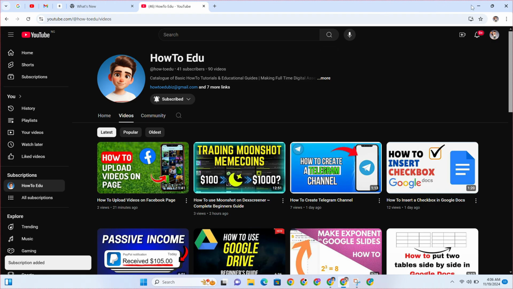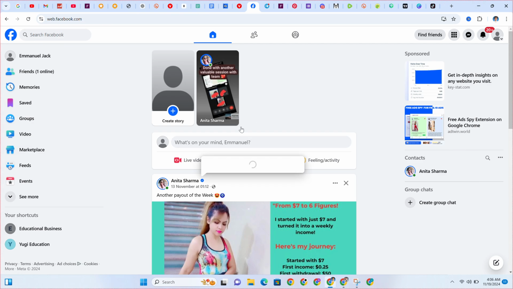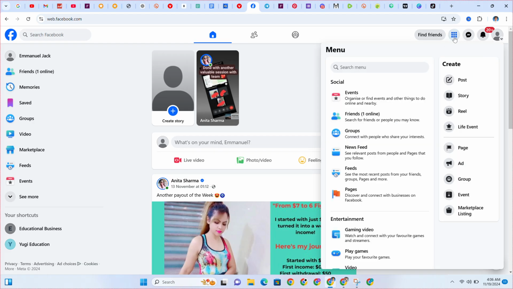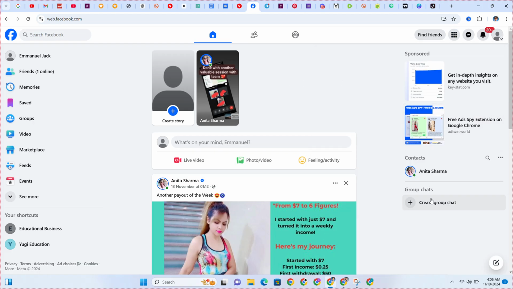Now, at first, you need to be logged into your Facebook account, right? Not your page, your Facebook account. Then, from these displayed options, if I click on here, okay, not here, you would see this group chat, right? Create group chat.